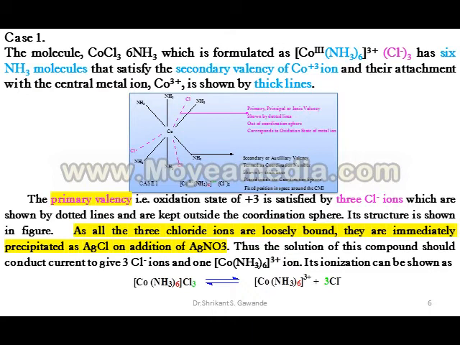They are shown by dotted lines and kept outside the coordination sphere. Its structure is shown in the figure.